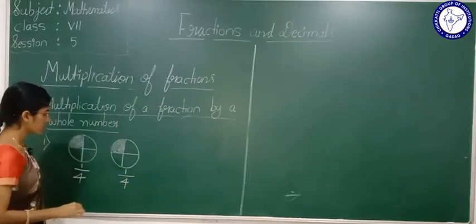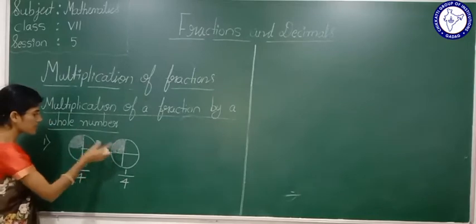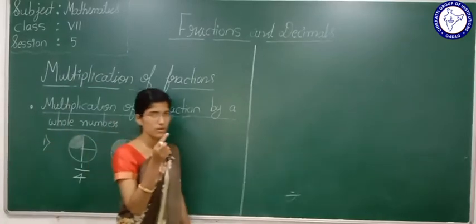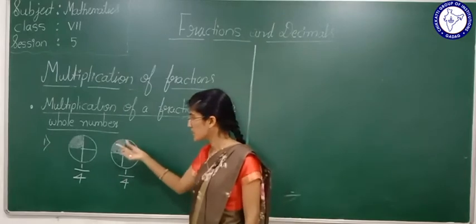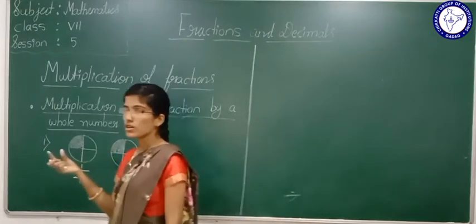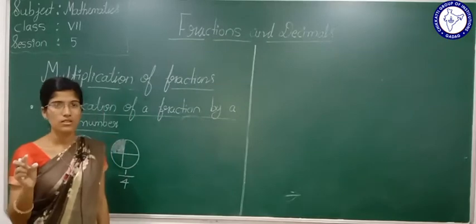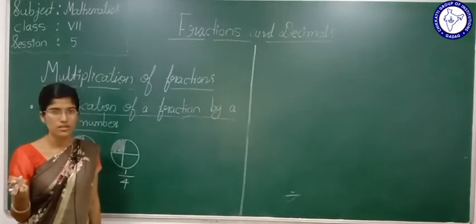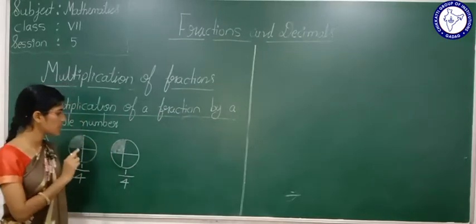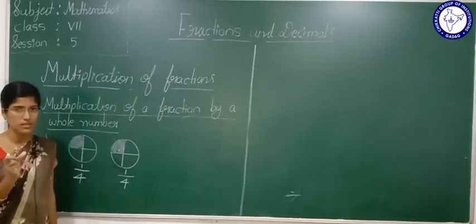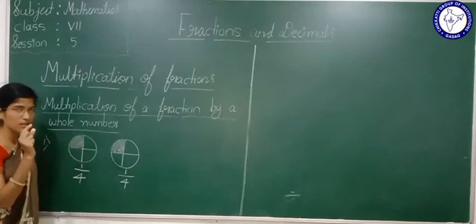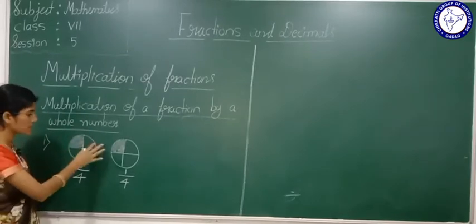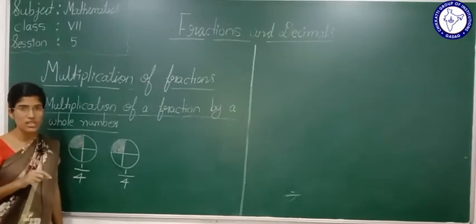Okay, now see here, if I combine these two shaded portions, what part of the circle will they represent? How much will the two shaded parts represent together?